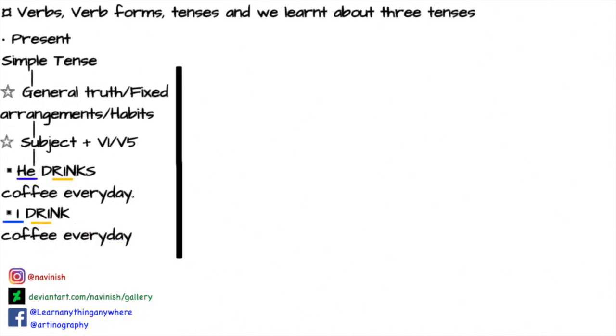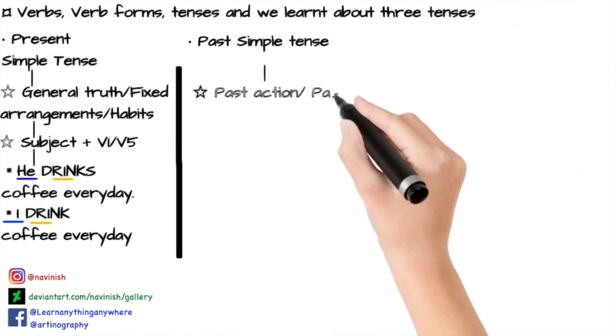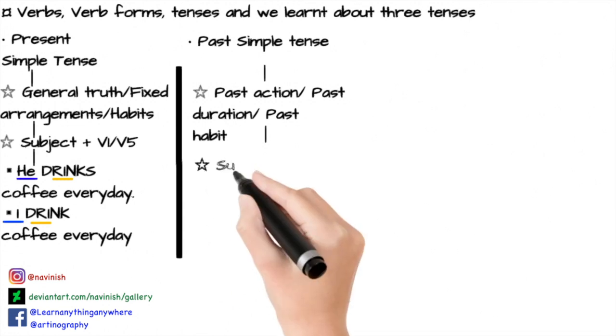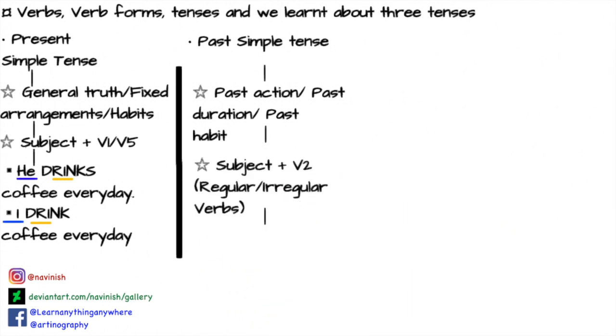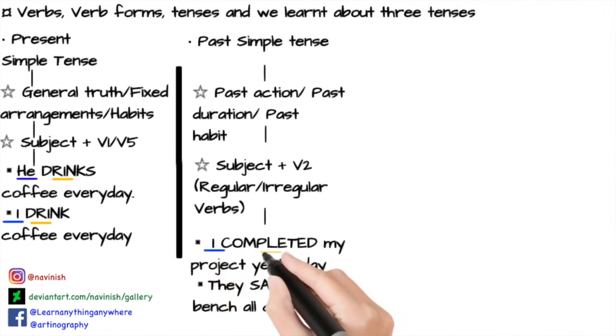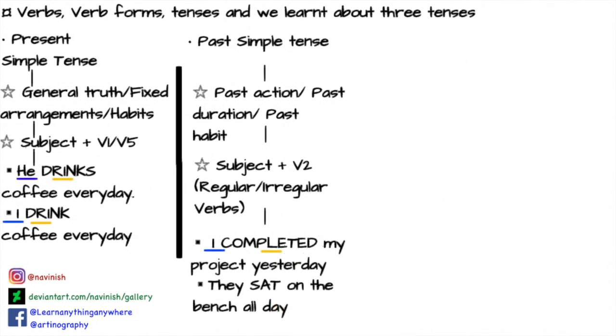The second tense is the past simple tense, an action that started in the past and completed in the past. It is used for past action, past habit, past duration, and past facts. The structure is subject plus V2. It could be regular or irregular verb. Example, I completed my homework yesterday. Another example, they sat on the bench all day. Here in this example, I is a subject, completed is V2 form of complete, which is regular verb, and they is a subject, and sat is V2 form of sit, and it's an irregular verb.